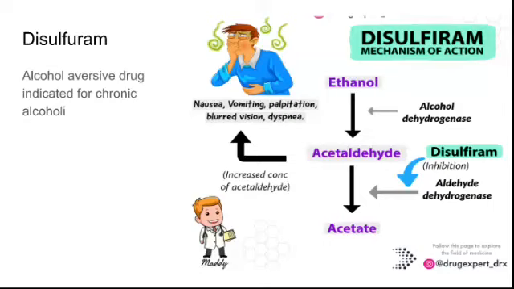These patients will not get satisfaction from what they drink, and they start getting side effects like nausea, vomiting, palpitation, blurred vision. All these problems come because of accumulation of acetaldehyde in the blood. This is how disulfiram works: it gives an unpleasant experience so that the patient himself will not take alcohol.